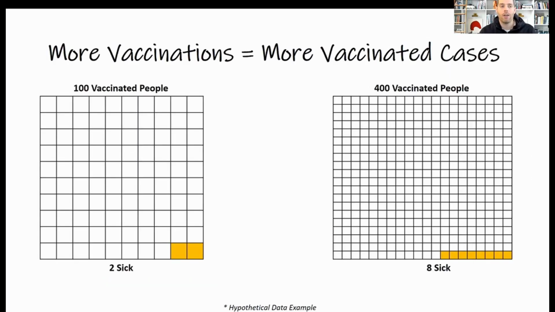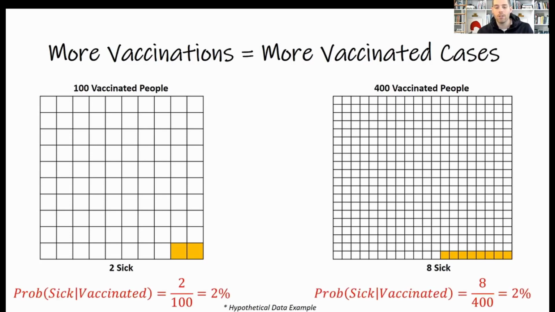Another is that they'll report the wrong number of people that are sick that got vaccinated. 2 people that are vaccinated got sick. 8 people that are vaccinated got sick. But that doesn't really mean anything because it's not telling you the percentage. Here in this example, the more people that get vaccinated, there are going to be more vaccinated cases. However, when we look at the probabilities, they're the same. If 2 people out of 100 get sick, or 8 people out of 400 get sick, it's still 2%. So the raw numbers of vaccinated people that get sick are, again, misleading.